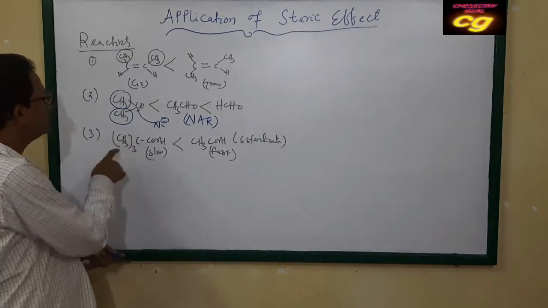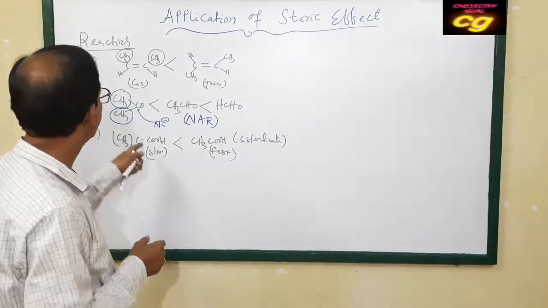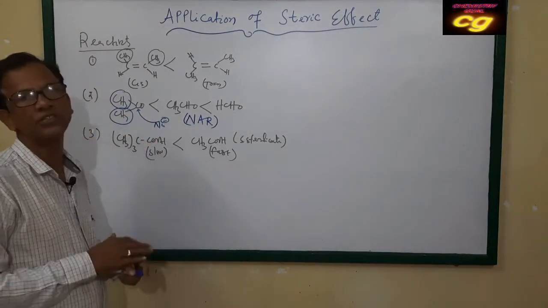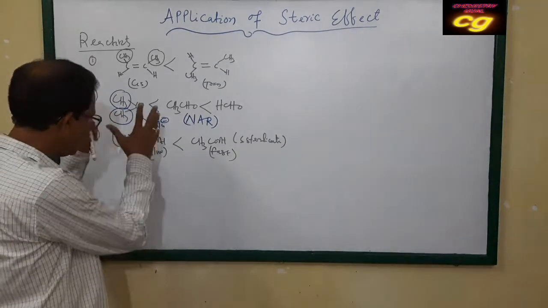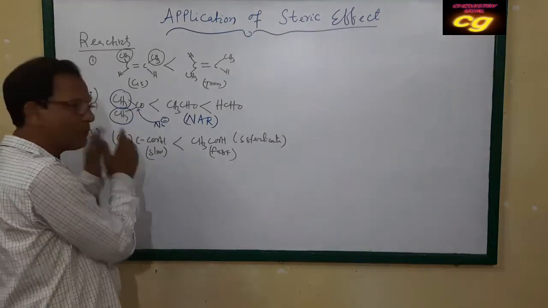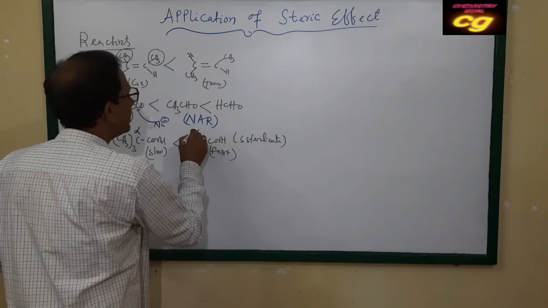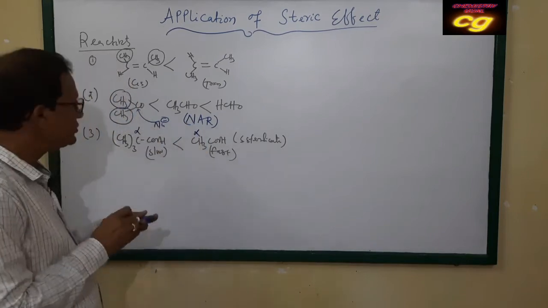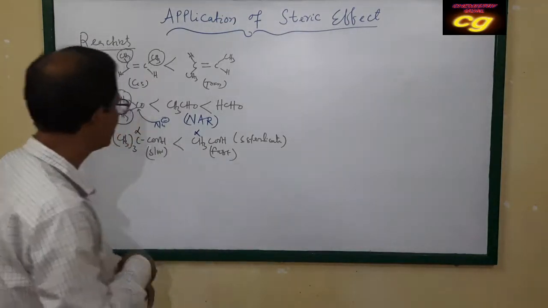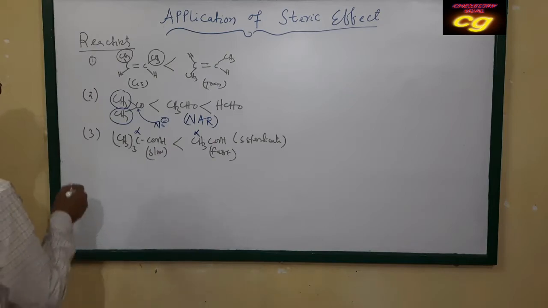Because the bulky group attached does not allow the attack on the carbon atom of the carboxyl group. If the carboxylic acid contains a bulky group at the alpha position, then esterification will be slow. This is also one important application.